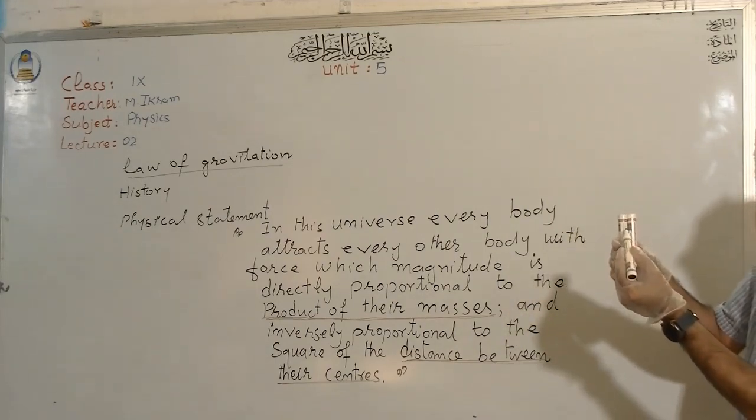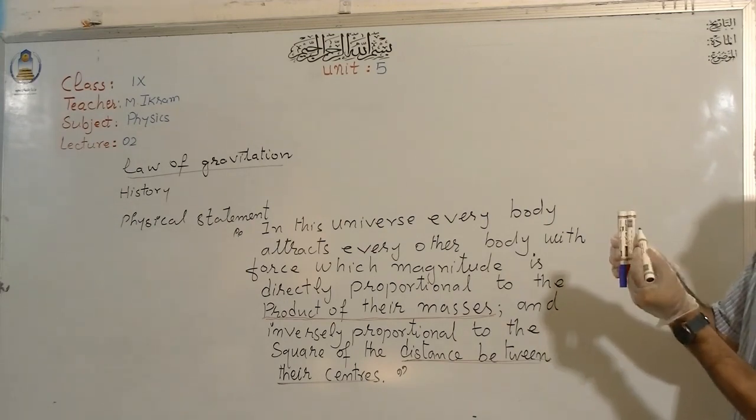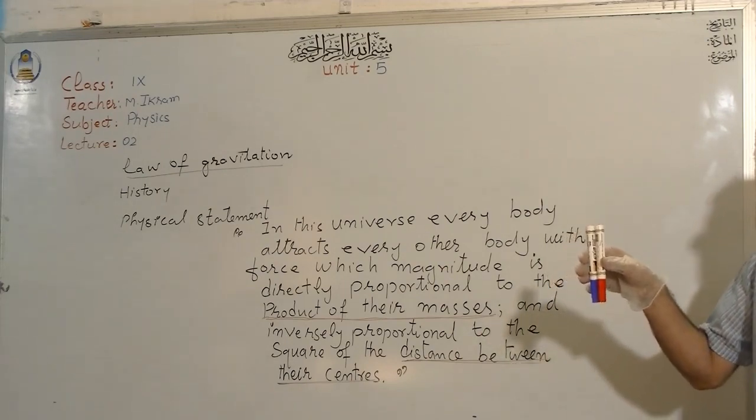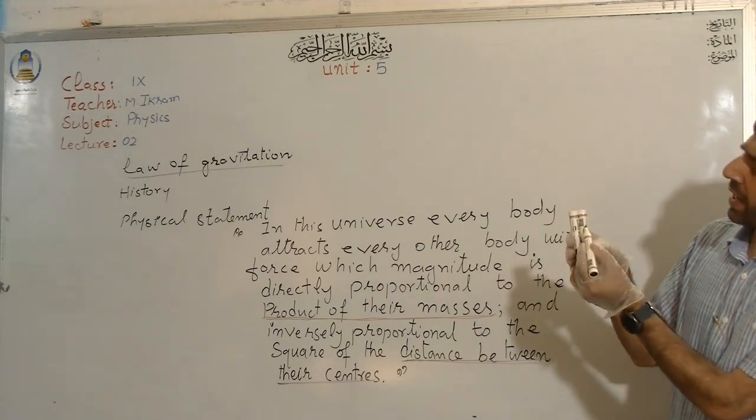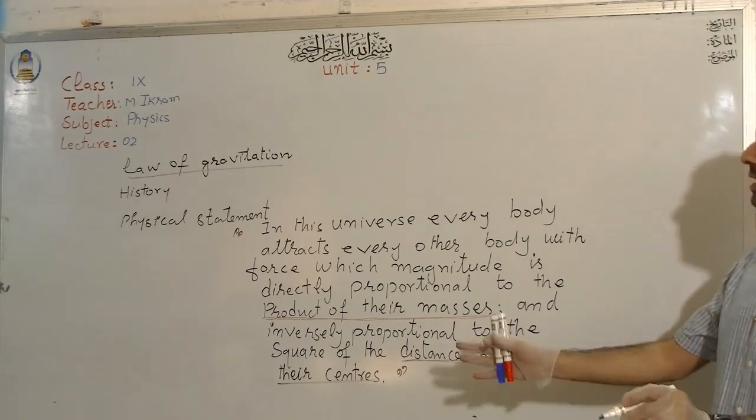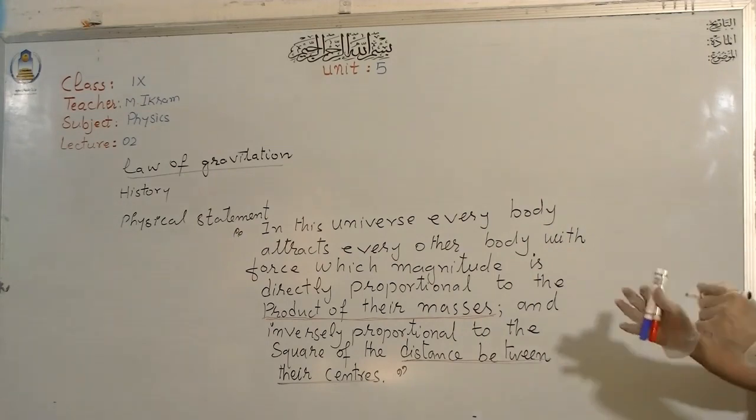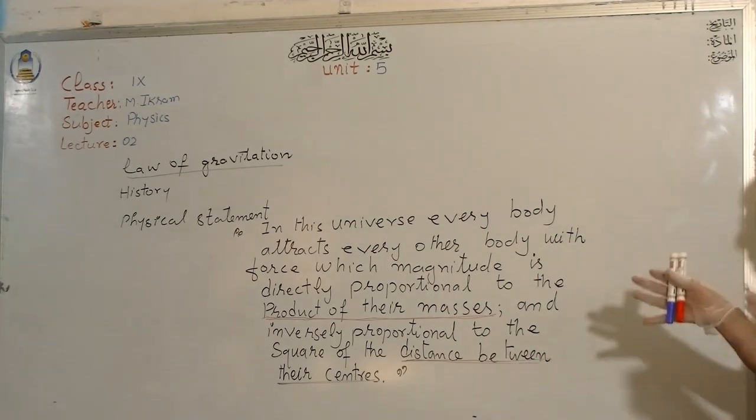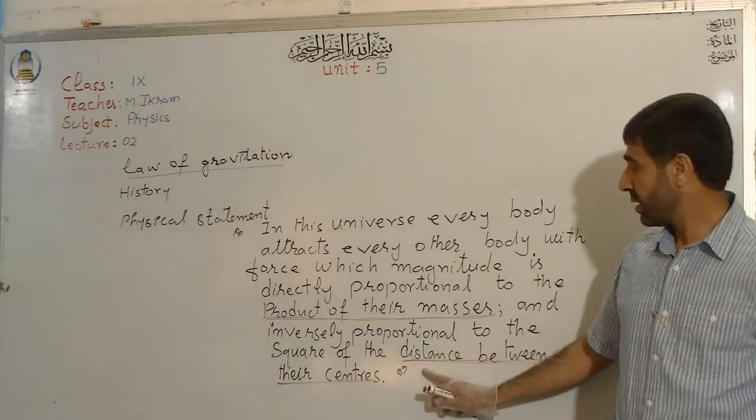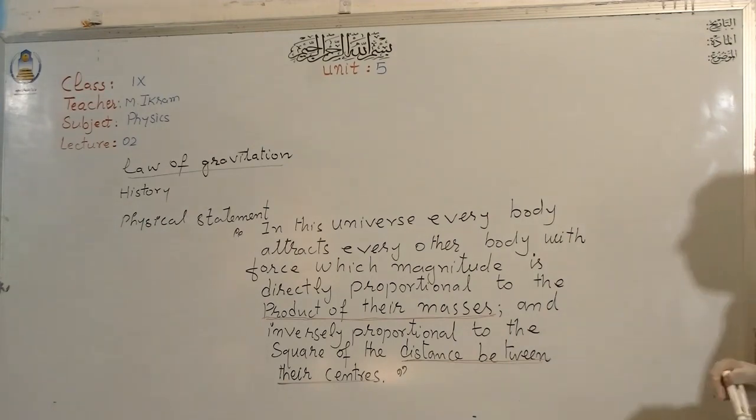And if I mark the center of this marker as you see, and if I mark it here, then indeed these two objects, when we consider them as point objects, are separated by some distance. So this is very important: in order to apply the law of gravitation, first we reduce the bodies to point bodies, and then we calculate the distance between their centers. So the center to center distance always matters.